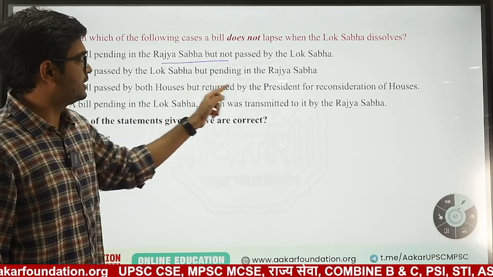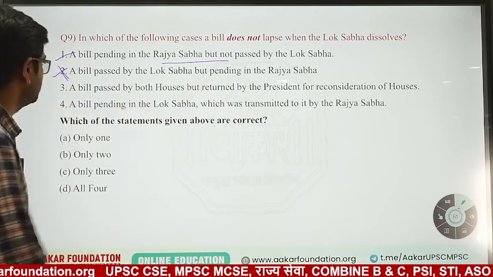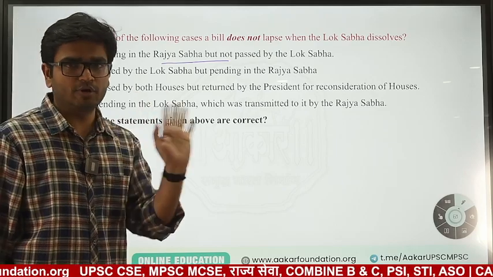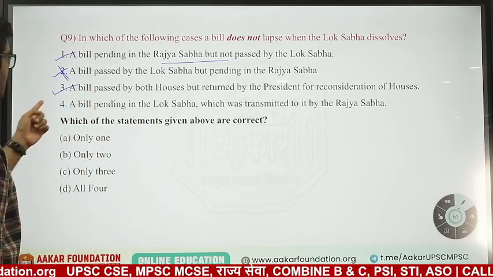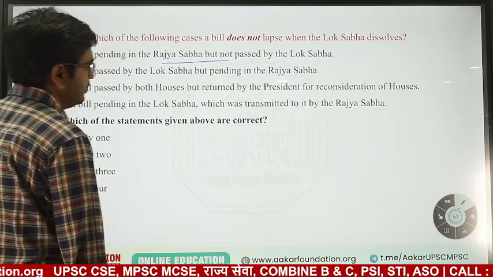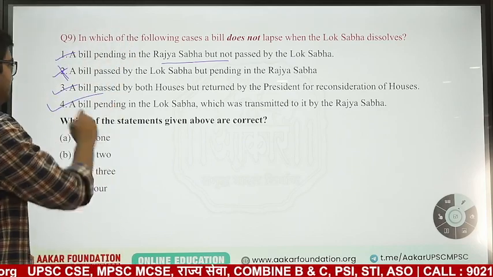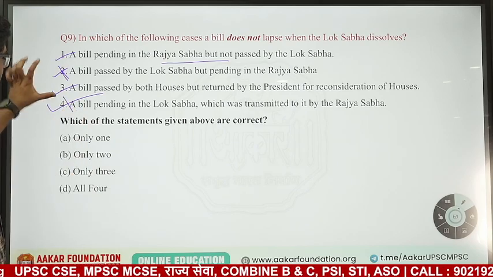Passed by both the houses, returned by the president for reconsideration, this will not lapse. This is correct. After bill has reached president, then it will not lapse. Okay. This is again one condition. A bill pending in the Lok Sabha, which was transmitted to it by the Rajya Sabha, this will also lapse. So this is also wrong. So only two statements are correct.